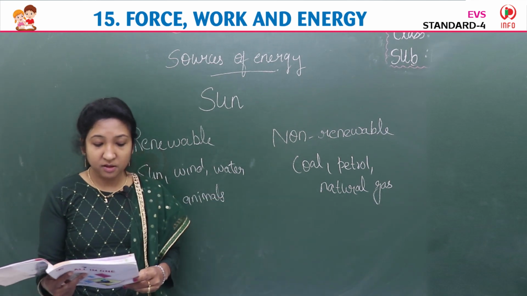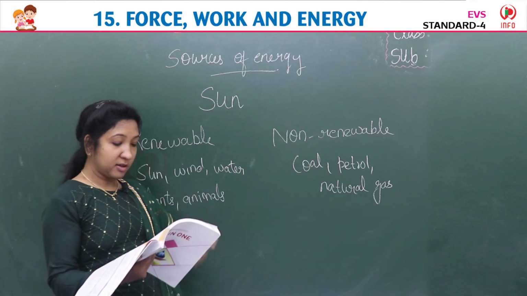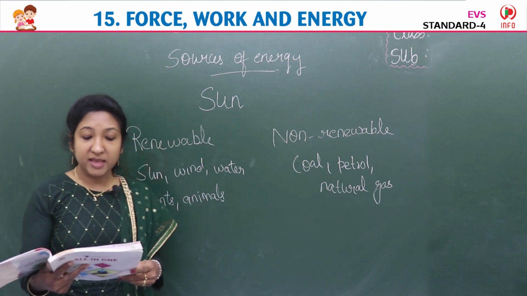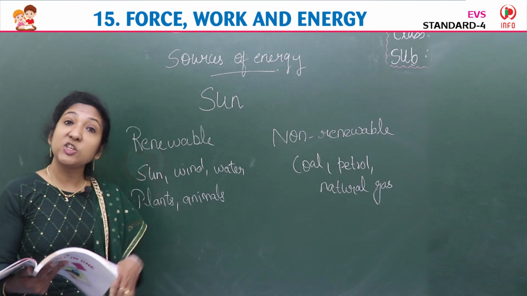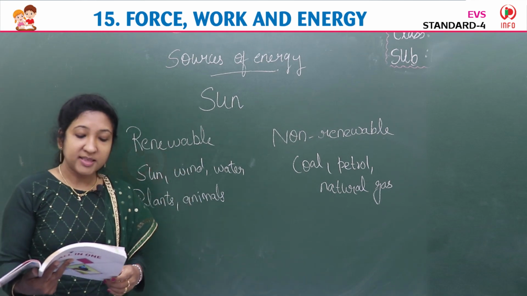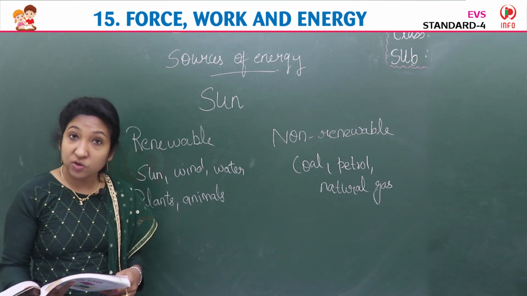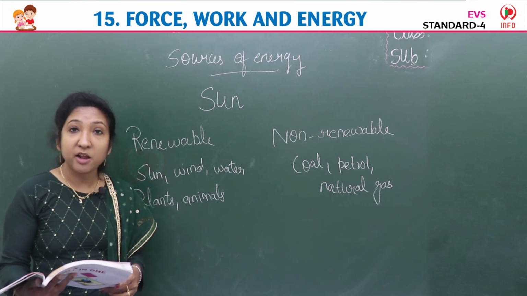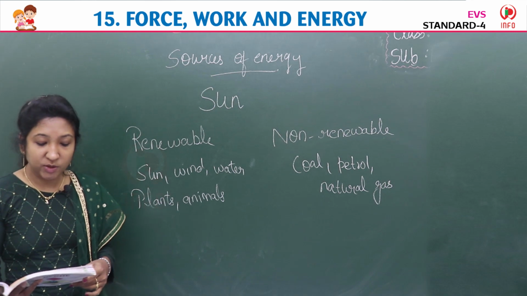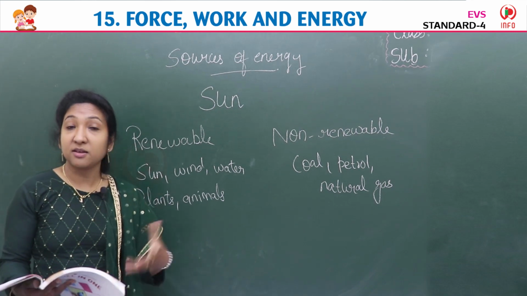Okay. Next, renewable resources of energy. Energy that comes from a source that is constantly renewed, such as sun and wind, can be replenished naturally. They are natural sources that renew in a short period of time. Because of this, we do not have to worry about them running out.